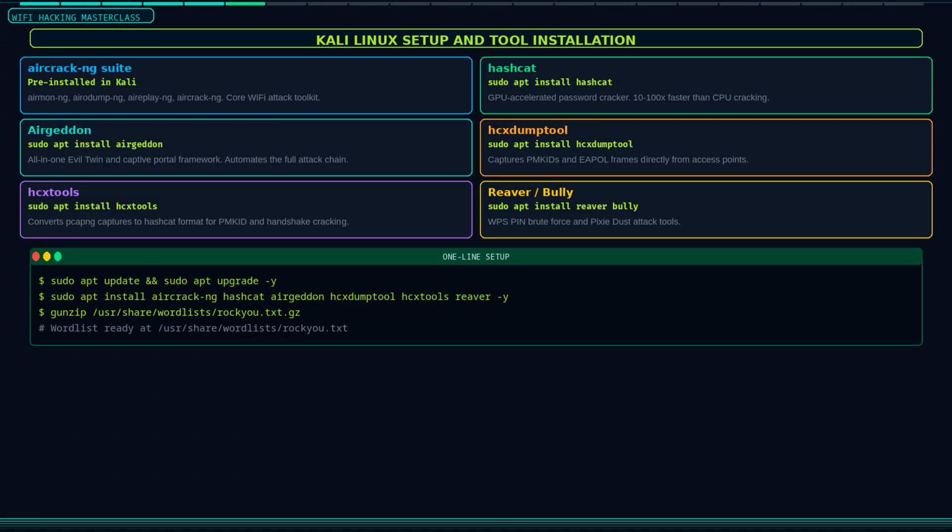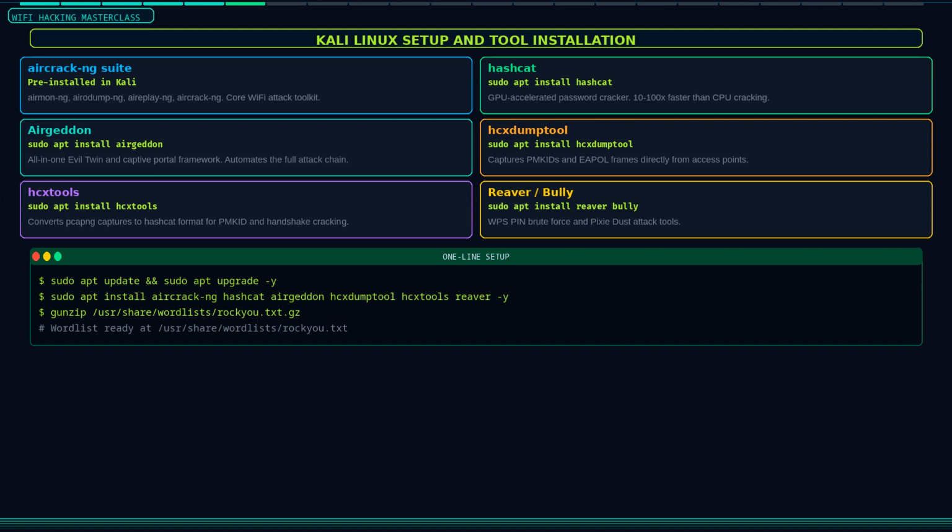Kali Linux comes with all the tools we need pre-installed, but it is worth knowing what each one does before you run it. The aircrack-ng suite is the foundation. It is actually a collection of tools that work together. Airodump-ng is the packet capture and network scanner. Aireplay-ng handles packet injection including deauthentication and fake authentication. Aircrack-ng itself is the password cracking engine.